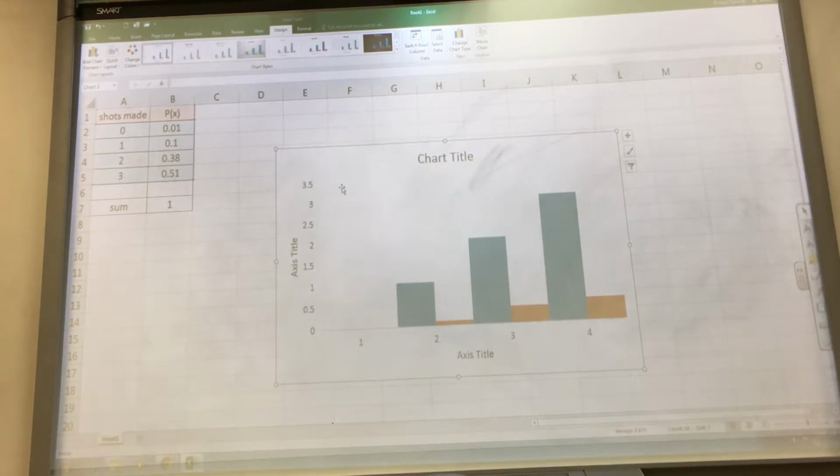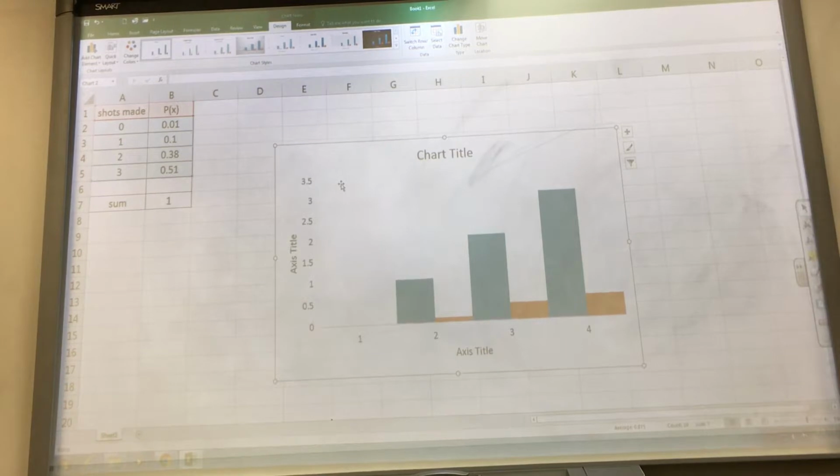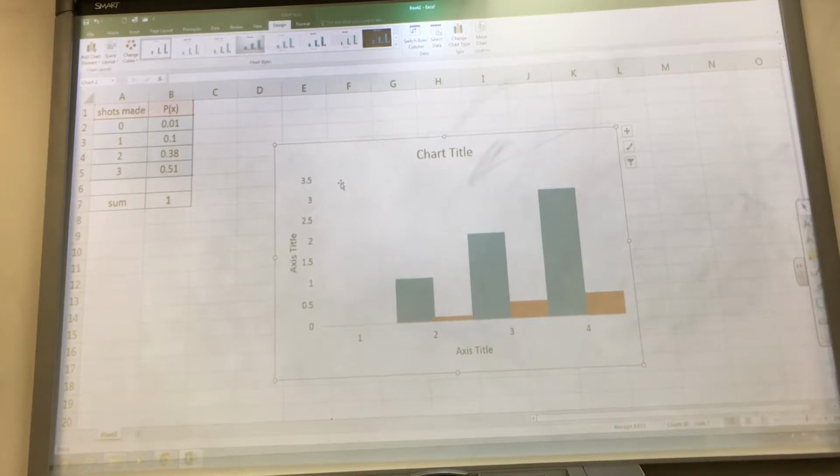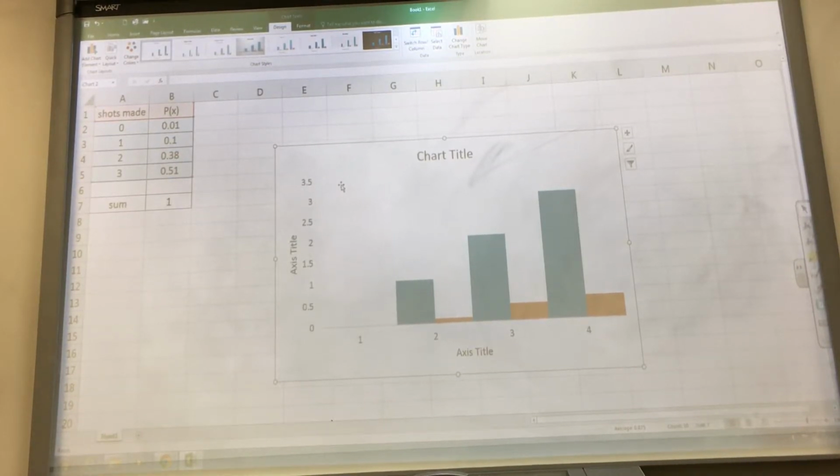It's still wrong. You're only supposed to have one color. It could be red or it could be blue. I don't care what the color is, but it should only be one. I prefer red because I don't like blue. Skylar, we'll let him in the class anyway. But okay, so what's wrong? What's going on here?